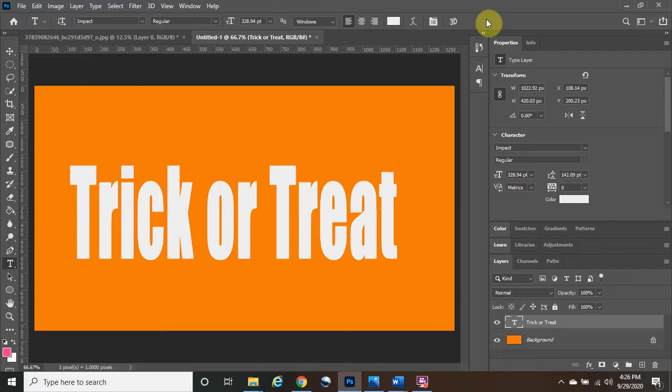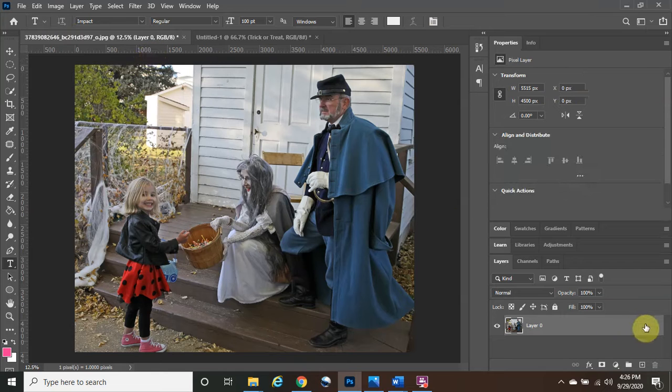Okay, so the next thing you want to do is bring in your image. When you first bring in your image, you have to unlock it. There should be a lock icon right there. You can just click on it and it's going to unlock it.